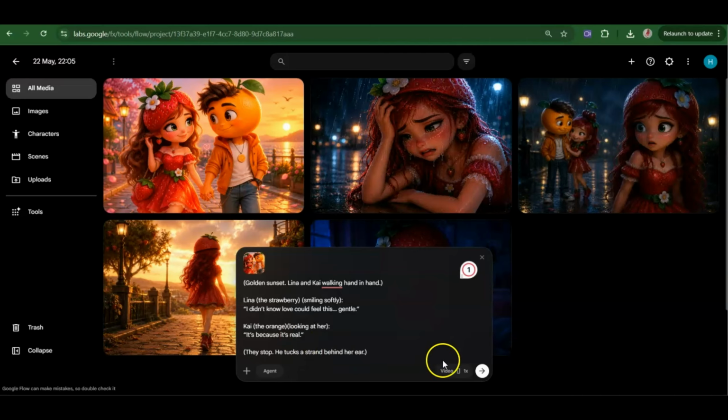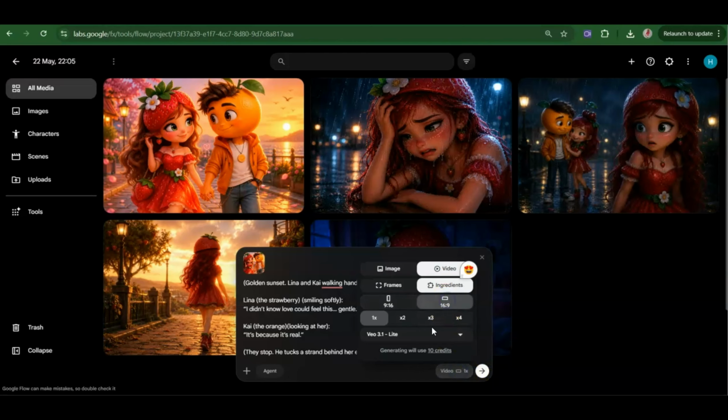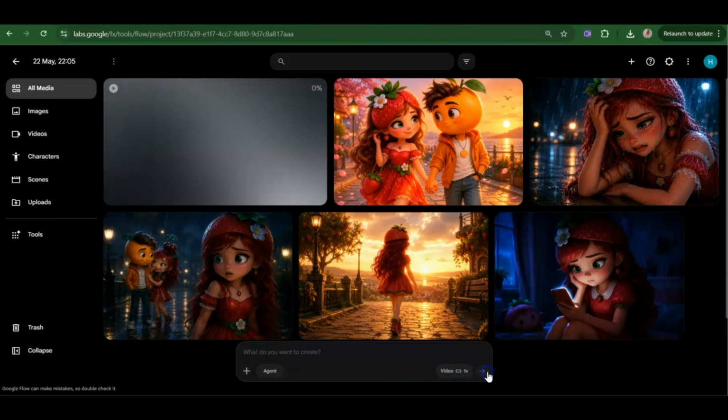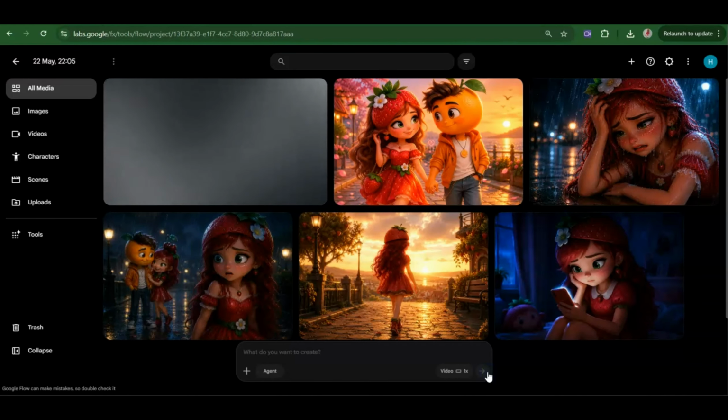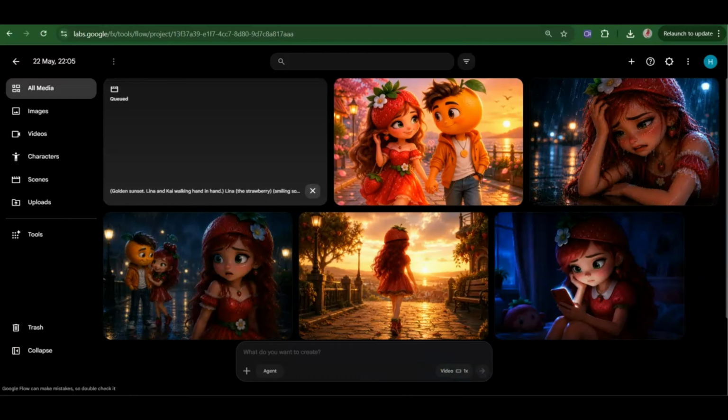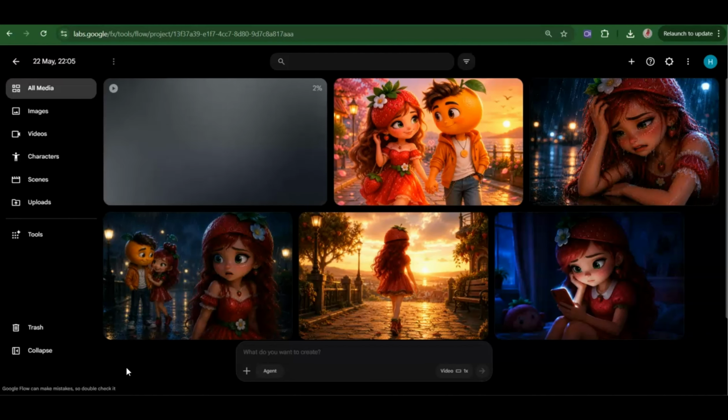And then let me pick this to landscape so it goes accordingly. So I'm going to prompt this. So this is what you are going to do for each and every one of the scenes. Once you do this for each scene, then we can add all our clips together. So I'm just going to wait for this to generate and I'll show you what we're going to do next.